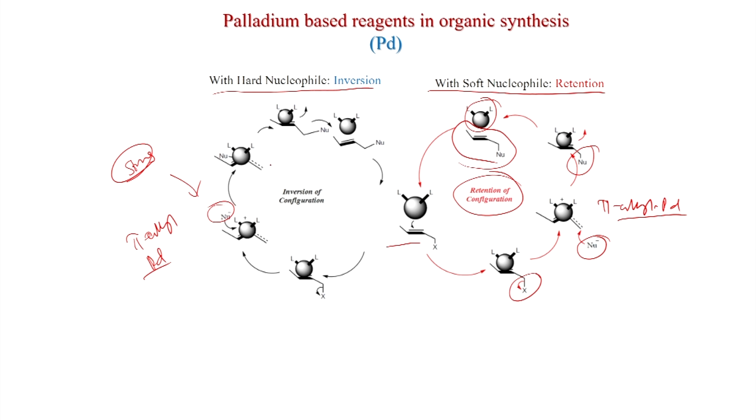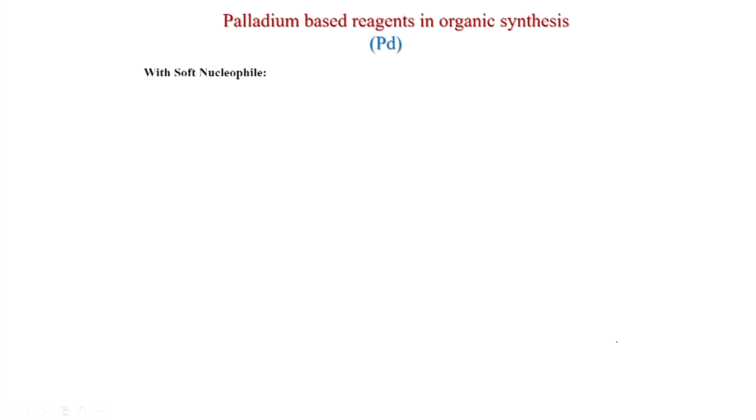So, ultimately it comes from the same side as palladium, and that is why it is on the opposite side of X. So, ultimately you get inversion. This product is formed where the nucleophile is coming from the same side as palladium, so the inversion of configuration happens.